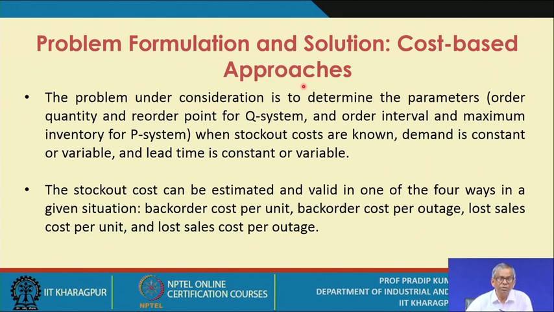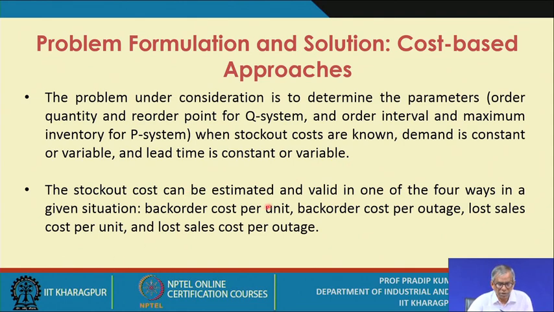The problem under consideration is to determine the parameters order quantity and reorder point for the Q system, and order interval and maximum inventory for the P system, when the stock out costs are known, demand is constant or variable, and the lead time is constant or variable.